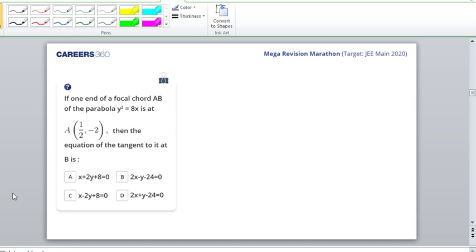Now, another question. If one end of focal chord AB of the parabola y square is equal to 8x is at the point half comma minus 2, then the equation of the tangent to it at P is, that's pretty fine. Okay, I'm again giving you 1 minute. Go ahead, students. So 1 minute we have.